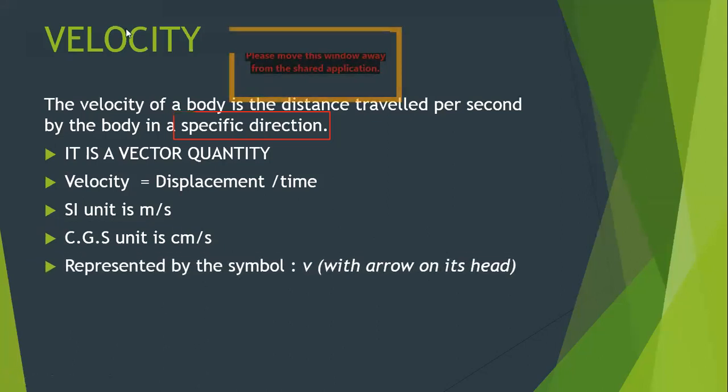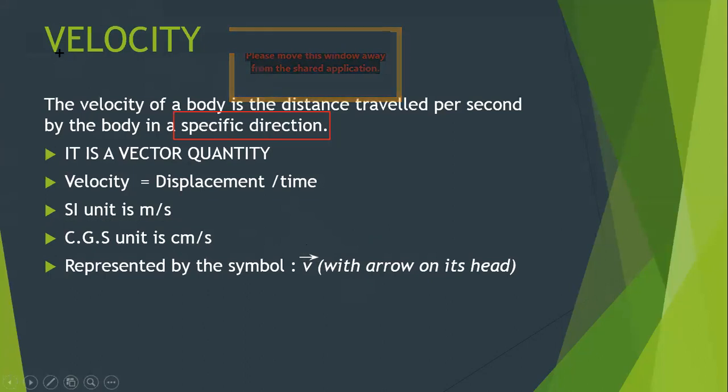The only thing we have to remember is how we represent velocity. So velocity is represented with a symbol V with the arrow on its head. So this is how we represent a velocity. Okay, V with the arrow on its head like this. Why? Because it's a vector quantity.